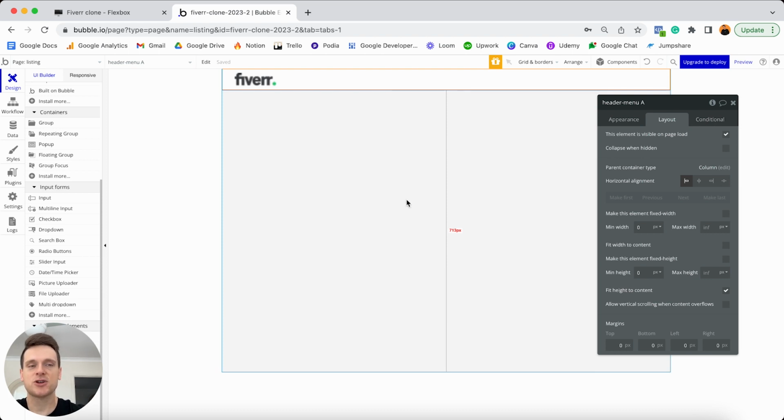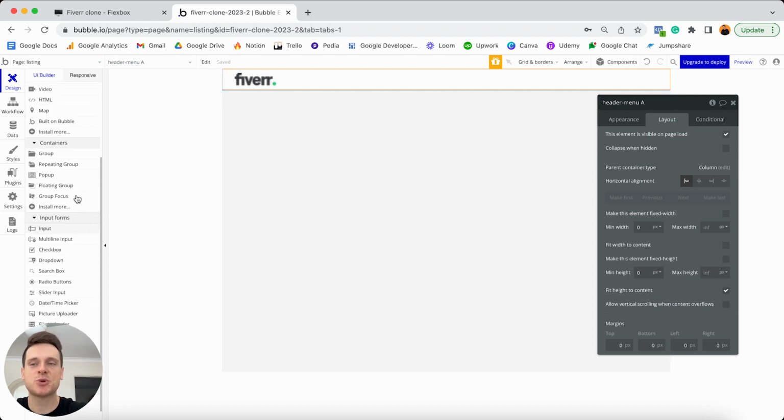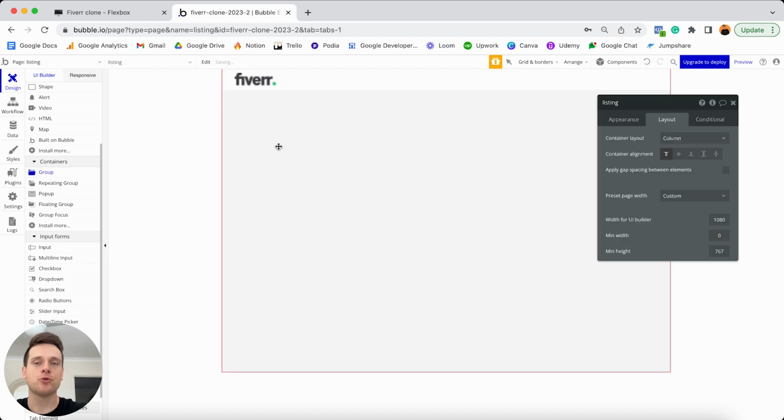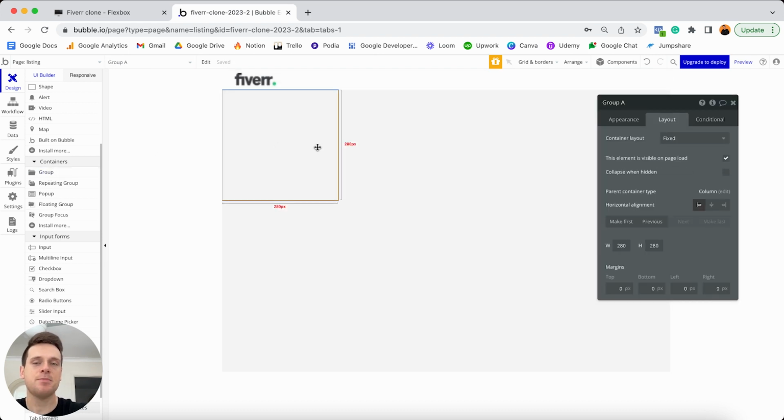And so in the first group, I just want to ask the user to add in a title, a price, a category, and a featured image for this product. So that's all of the overarching information for the service that they would like to offer. And so to get started with this, we're going to head up to our containers menu and we're going to add a group element onto our page. And before I make any changes to this group, I'm just going to update the name of this and call this group Stage 1. Because within our overall process of uploading a product, this is going to be step 1